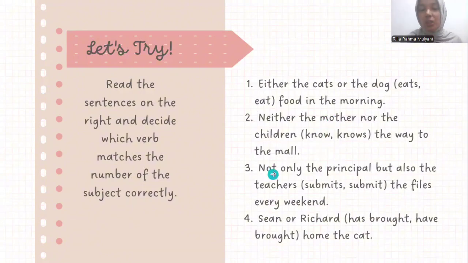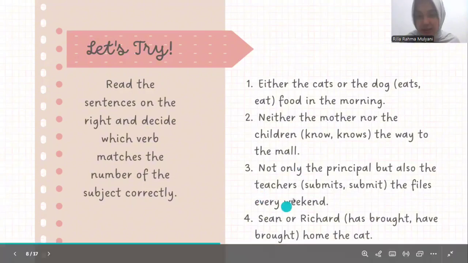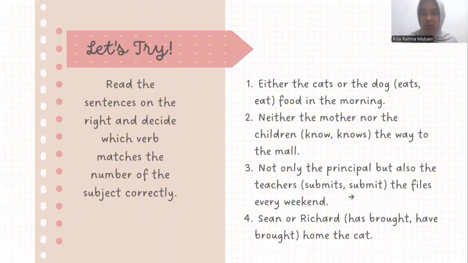Number 3, not only the principal but also the teachers submit the files. The closest subject is teachers. This is plural, so the verb is submit. A singular subject takes a verb with an added s, but a plural subject takes a verb without s.